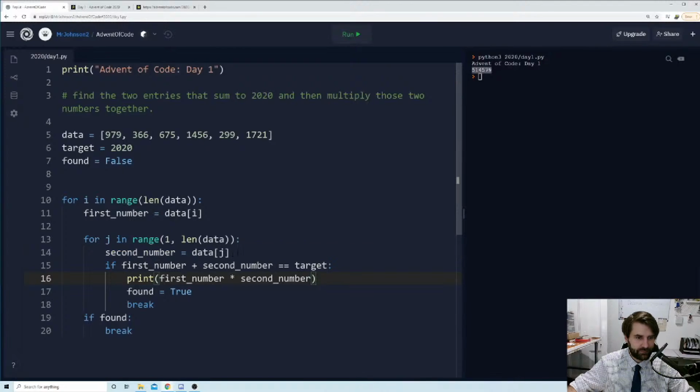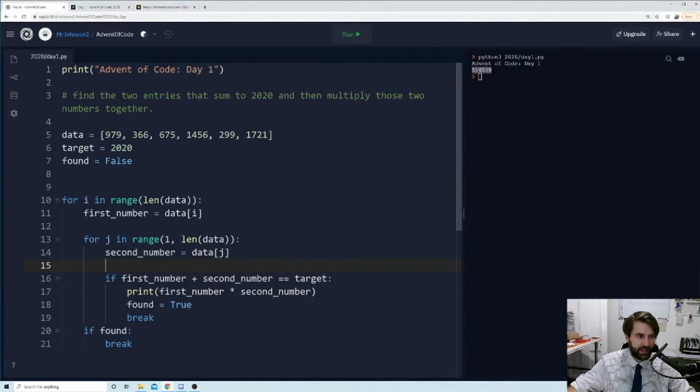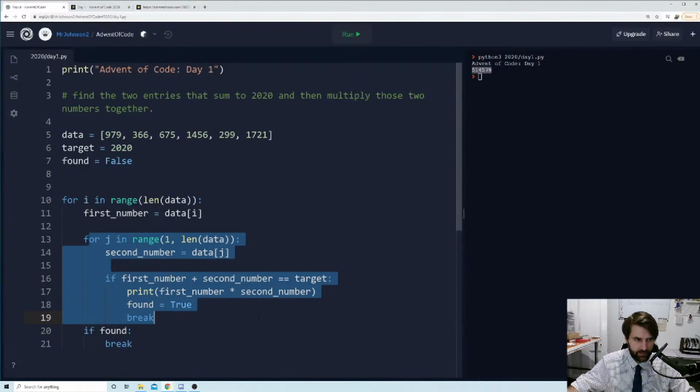Okay, so we've got a loop here that is going to go round, and it's going to execute 6 times. And then we've got another loop here that's going to execute 5 times because it's starting from 1. So this code here is going to execute 5 times. And then we're going to come back down to the bottom and back up here. And then this is going to increase by 1. And then we're going to come back down to this loop, and it's going to execute another 5 times.